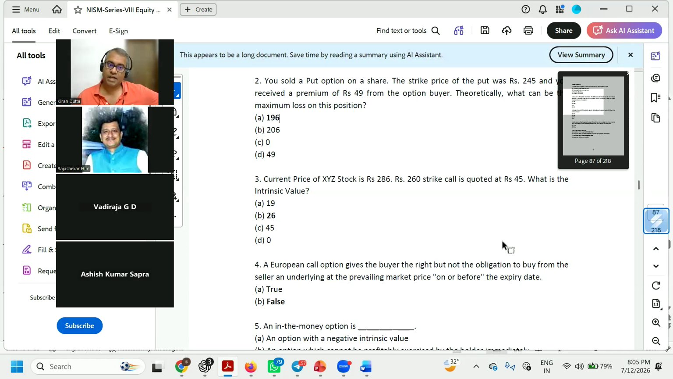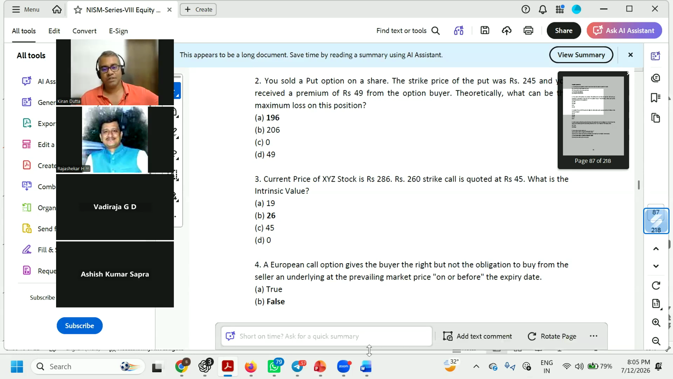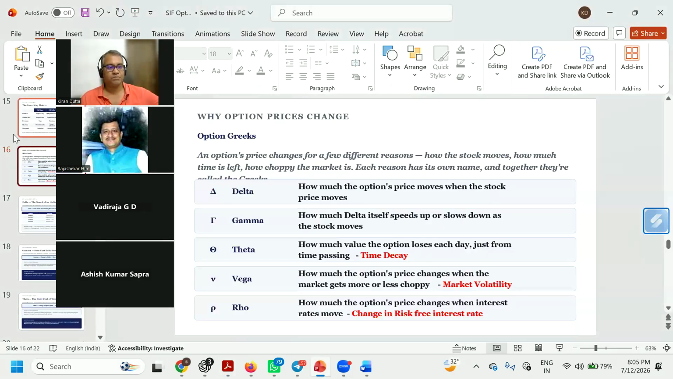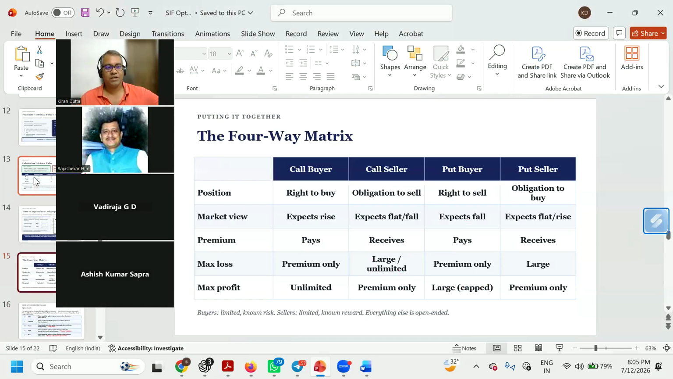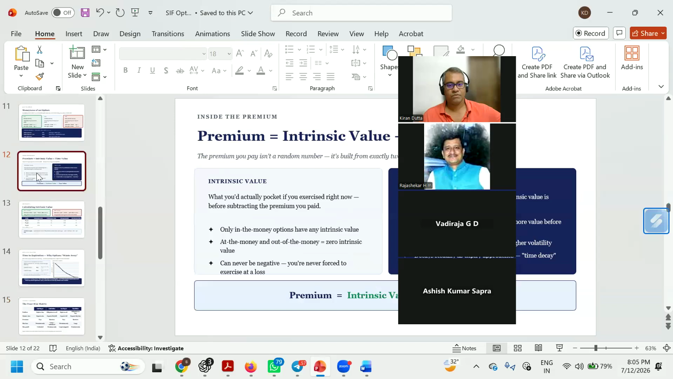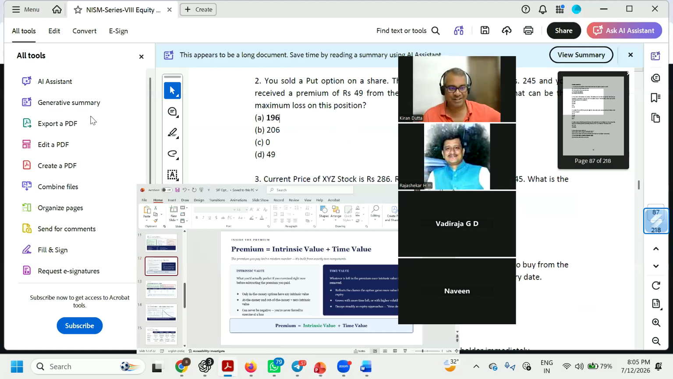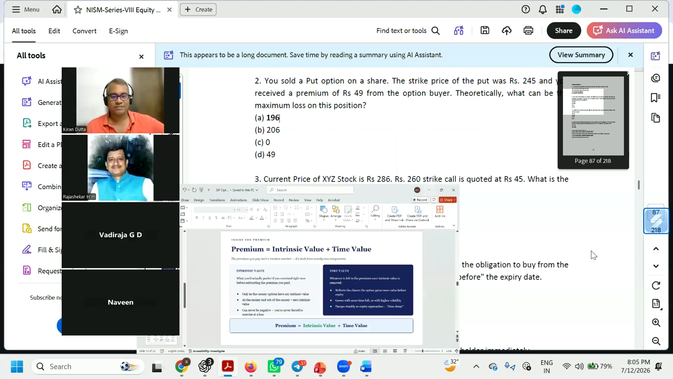We discussed this in the last session. What is intrinsic value? We discussed it today only. Intrinsic value is the profit you are making, right? No. Sorry, my bad. Yeah, intrinsic value is the profit. What is the profit here?